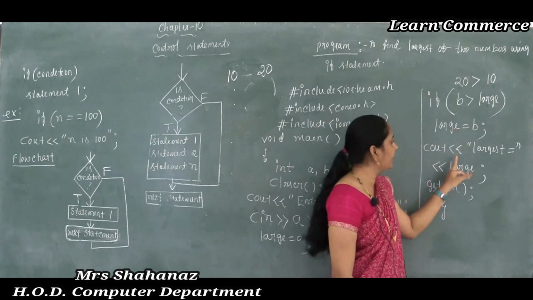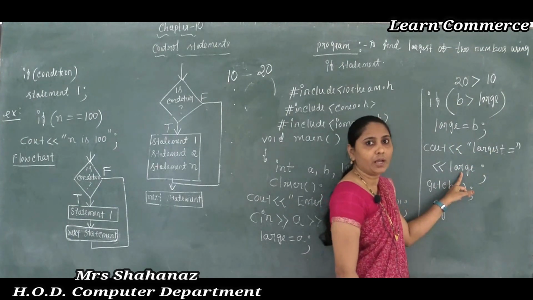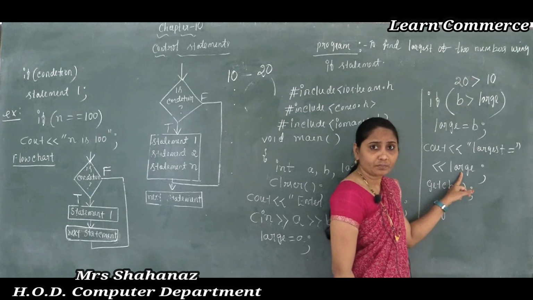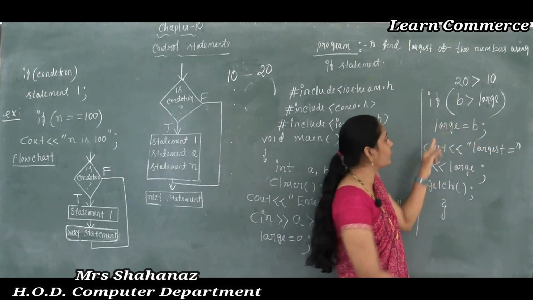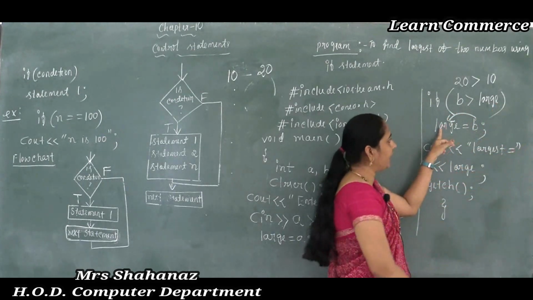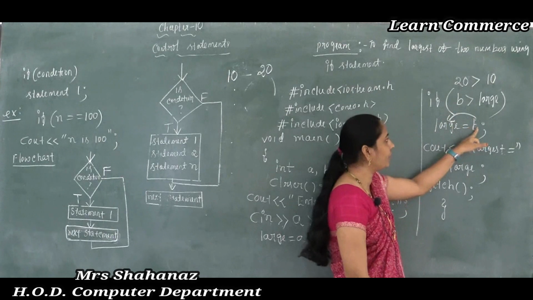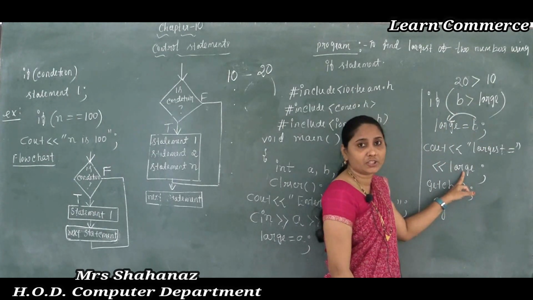So it displays the result as largest is equal to b. Largest is equal to large in this case. Clear this point here? So the b value is assigned to large, from right to left. So the largest value, b value is equal to large. That means it is going to display as the large value here.